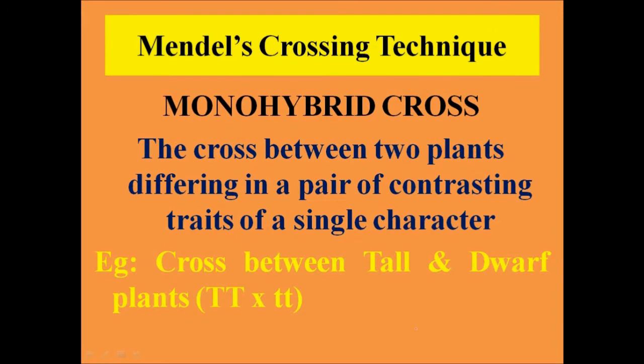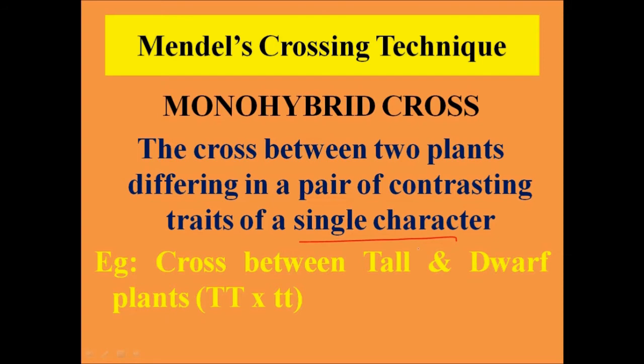Now, let us understand Mendel's crossing techniques. The first technique which he followed was monohybrid cross. Now, what is a monohybrid cross? The cross between two plants differing in a pair of contrasting traits of a single character is called a monohybrid cross. For example, if we consider the length of the stem as a single character, then the cross between a tall plant and a dwarf plant will be termed as a monohybrid cross.